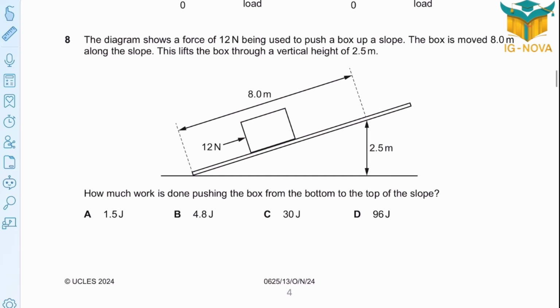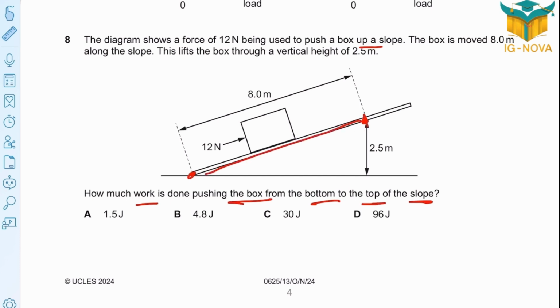Question 8. The diagram shows a force of 12 Newton being used to push a box up a slope. The box is moved 8 meters along the slope. This lifts the box through a vertical height of 2.5. Easy. He asks how much work is done pushing the box from bottom to top of the slope.